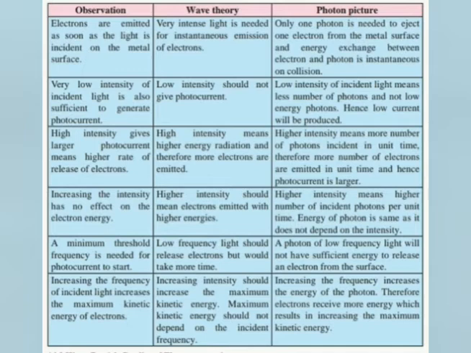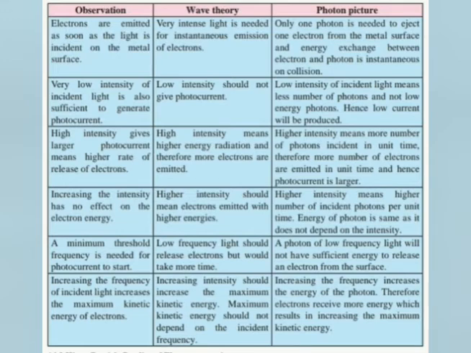Let us move on to the second observation. When light of very low intensity is incident, it is also sufficient to generate photoelectric current, that is the observation. But in wave theory, low intensity should not give photocurrent. That is the assumption taken in wave theory.